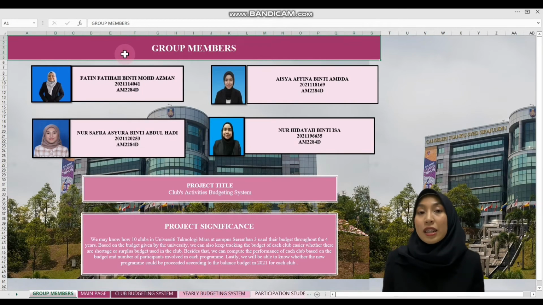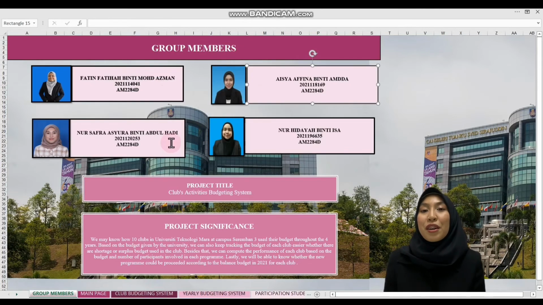As you can see here, our group has 4 members, which are Fatim Fatihah binti Muhammad Azman, Aisyah Afina binti Amda, Nur Safra Ashura binti Abdul Hadi, and Nur Hidayah binti Isa. We are in semester 4 in class AM 2284D.